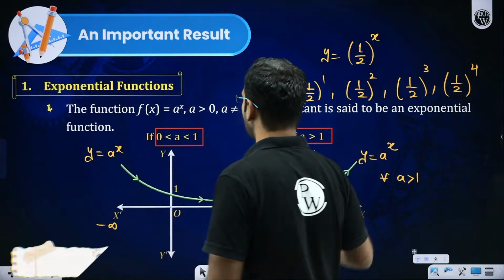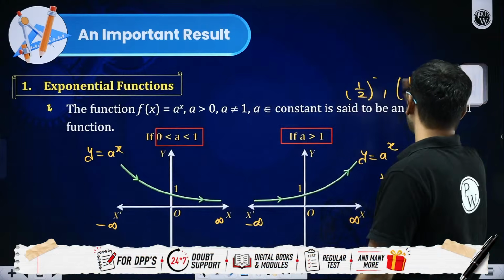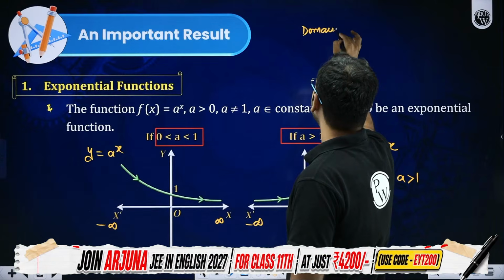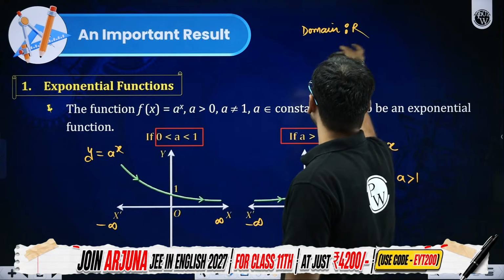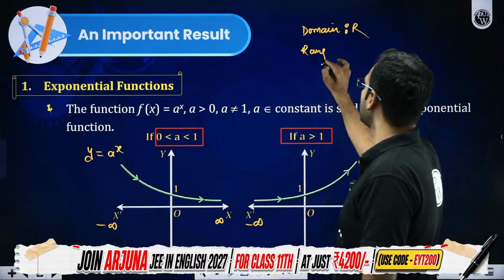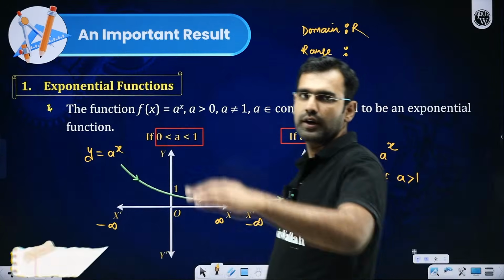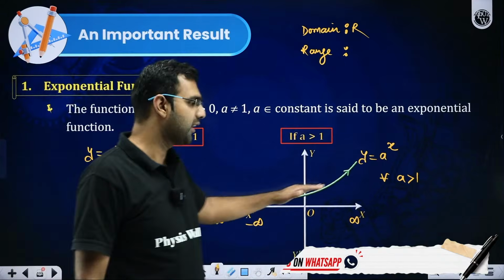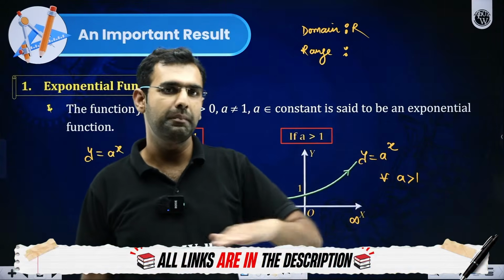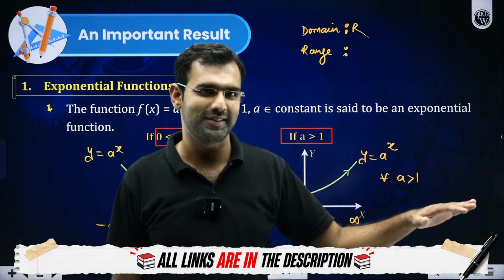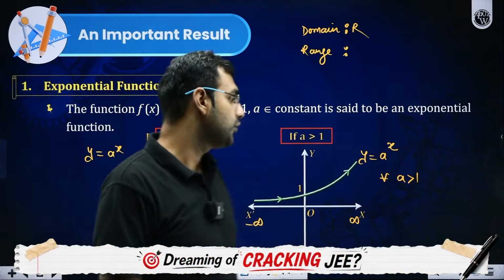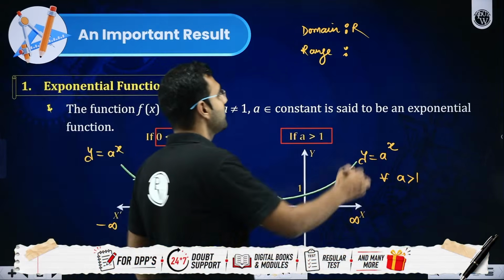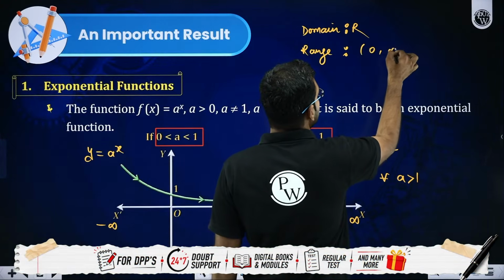So what about its domain, sir? If I wish to define its domain, I'll say its domain will be all the real numbers. Sir, but what about its range? I hope you must have seen the range. It either keeps on declining, or it keeps on increasing, but it never matches with the x-axis. So it never meets the x-axis, which means it is always positive. Always positive means 0 to infinity.